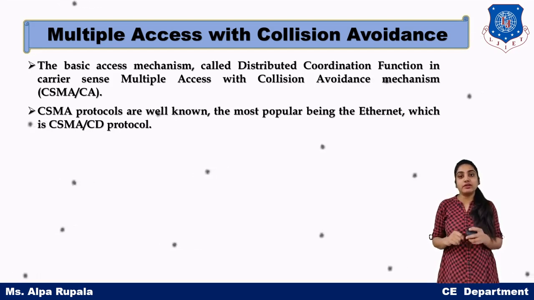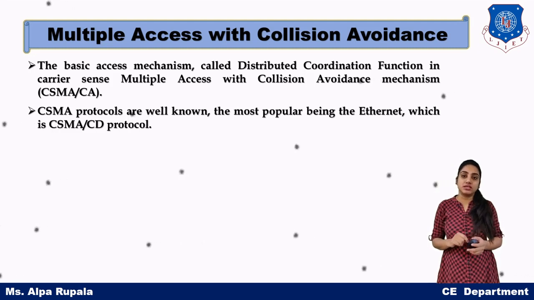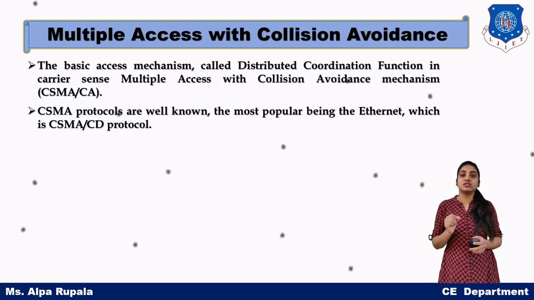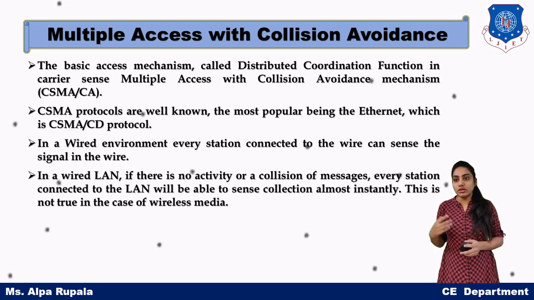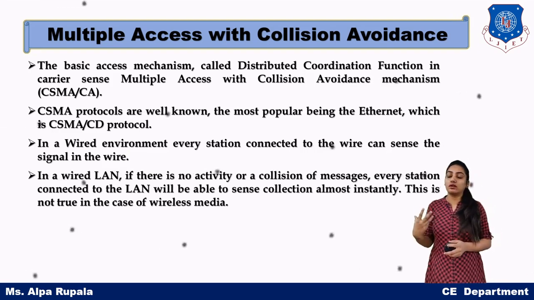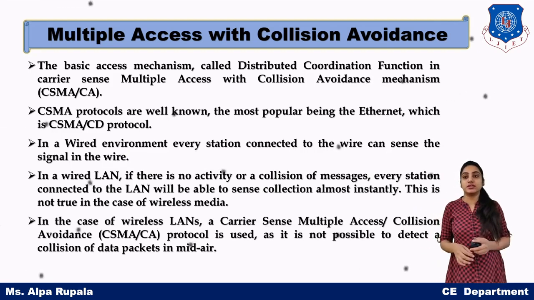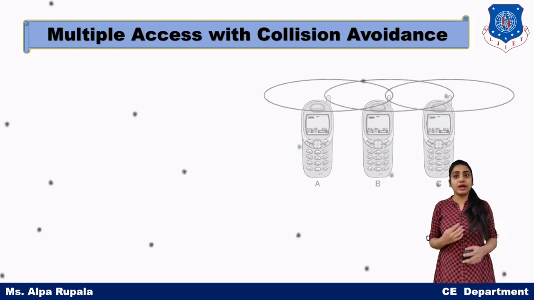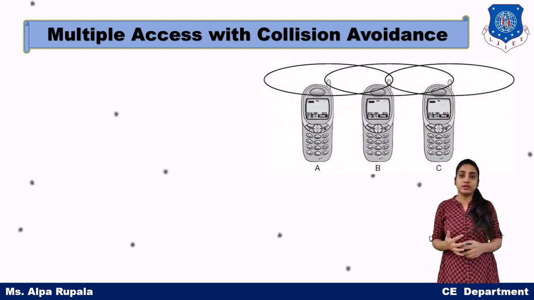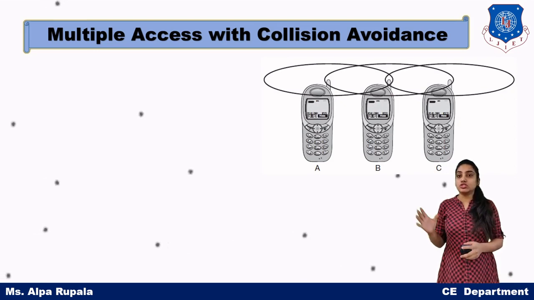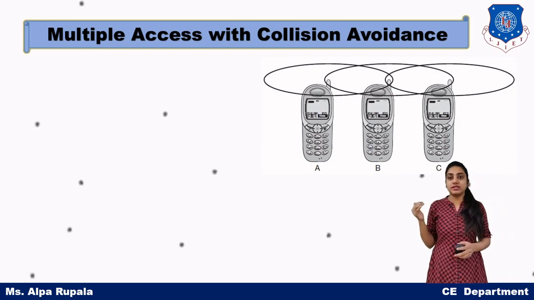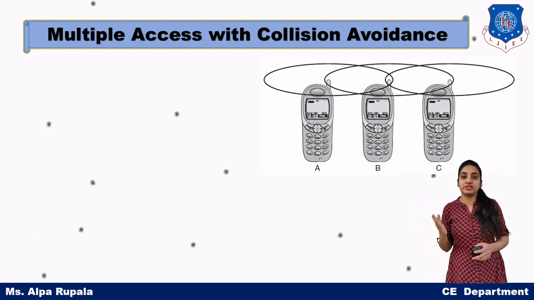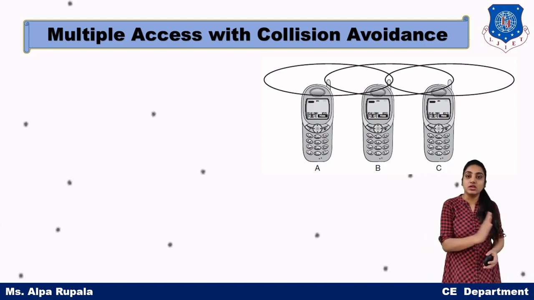So in Ethernet we are using CSMA/CD, that is collision detection. But in this particular lecture we will learn about collision avoidance in detail. So we priorly defined some algorithms so that collisions cannot happen. In this diagram we can see that we have three devices, device A, device B and device C.